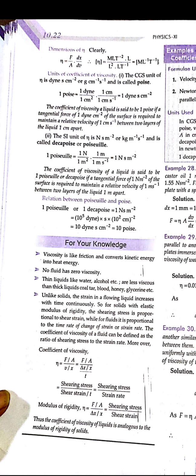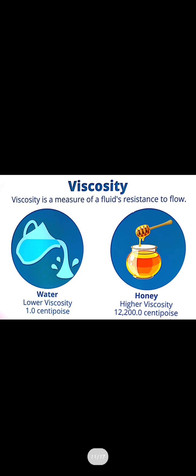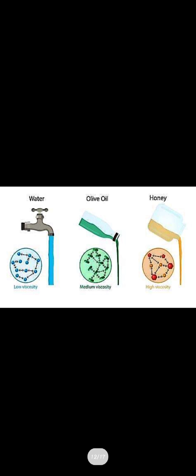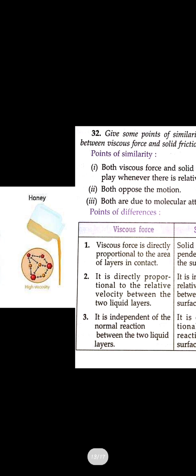So this is friction similar to viscosity. A fluid's resistance to flow is considered as viscosity. Water has a lower viscosity because it flows very easily. If you talk about honey, it has a higher viscosity. Oils are in between, not that easy flowing and not that highly viscous either.